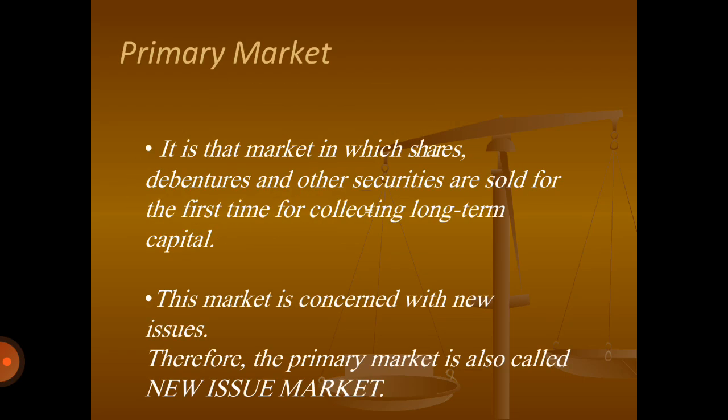The primary market is the market in which shares, debentures and other securities are sold for the first time for collecting long-term capital. This market is concerned with new issues. Therefore, the primary market is called the new issue market.